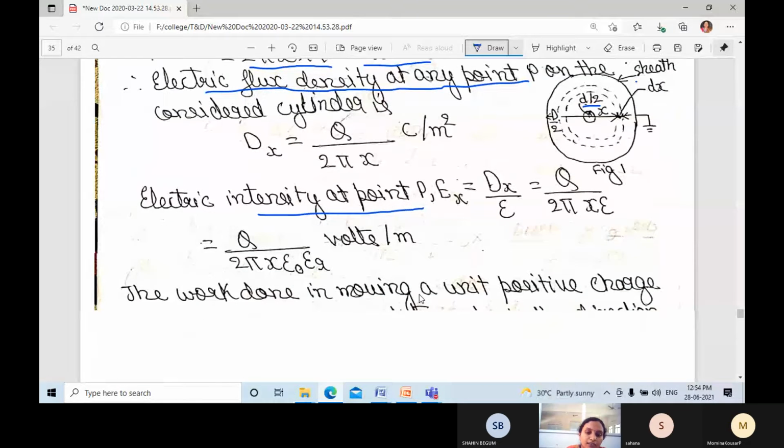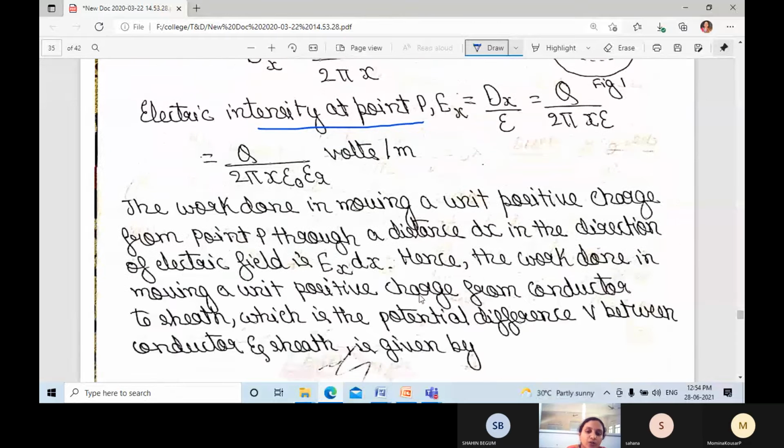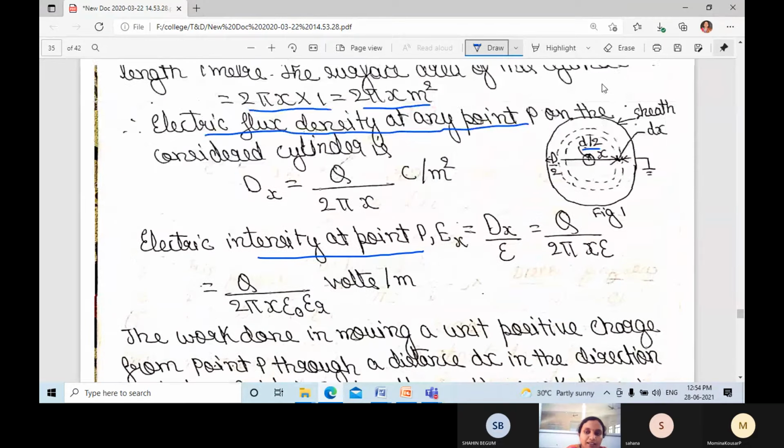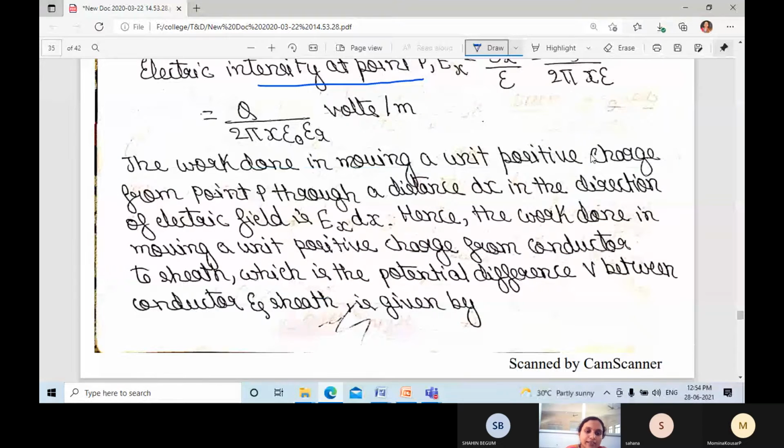The work done in moving a unit positive charge from point P through a distance dx in the direction of the electric field is Ex into dx. So the work done in moving a unit positive charge from conductor to sheath, where dx is the thickness or distance, in the direction of electric field is Ex into dx.